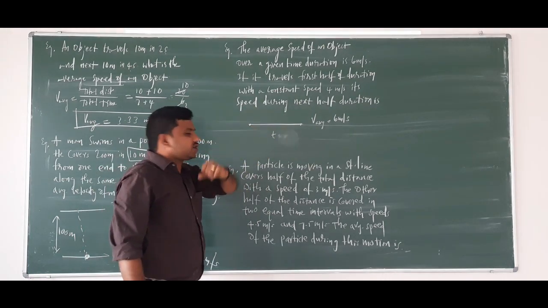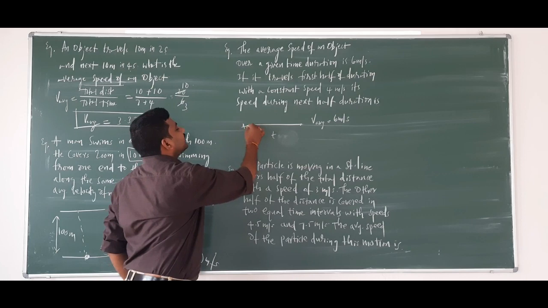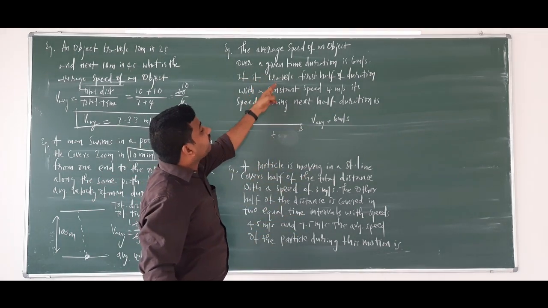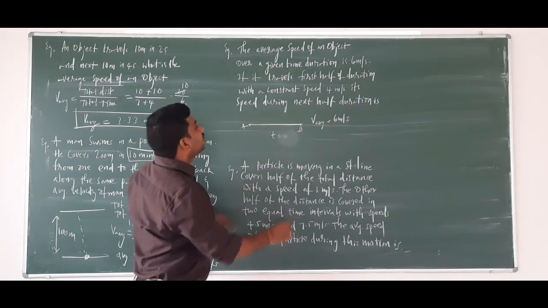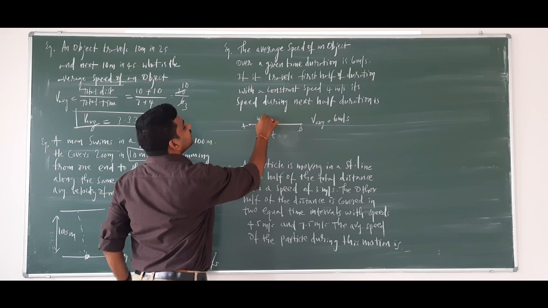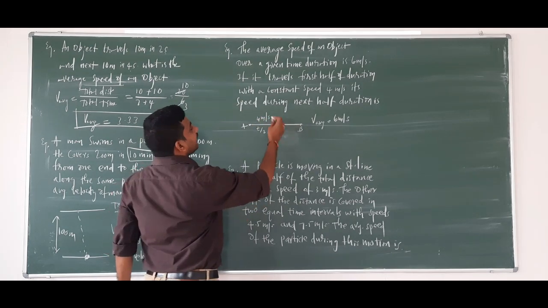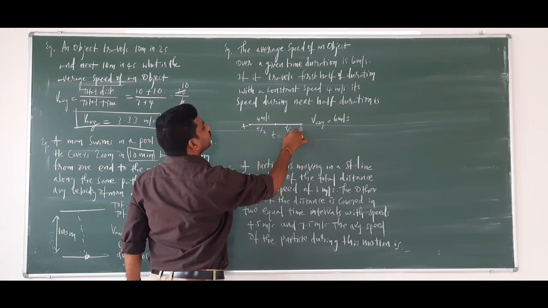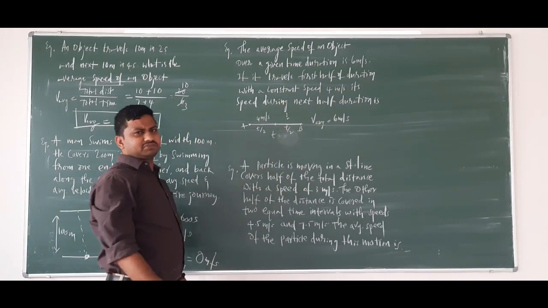In some time duration from A to B, the average speed is given 6 meters per second. If it travels the first half of the duration with a constant speed 4 meters per second, and its speed during the next half of the duration, so what will be the speed here? So simple question.